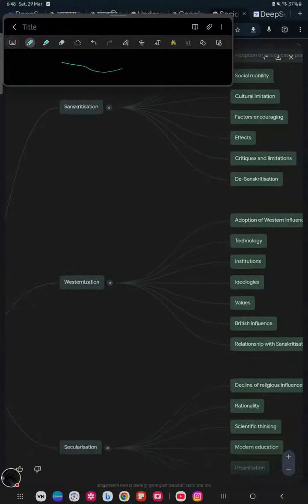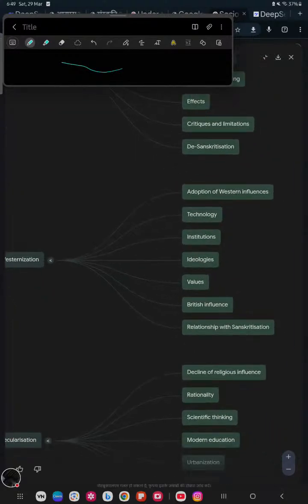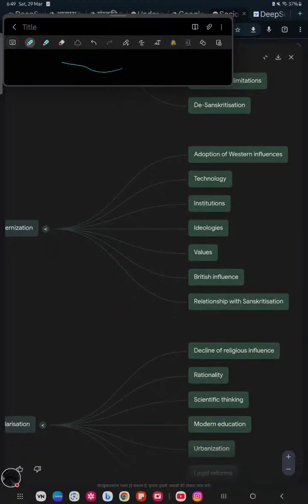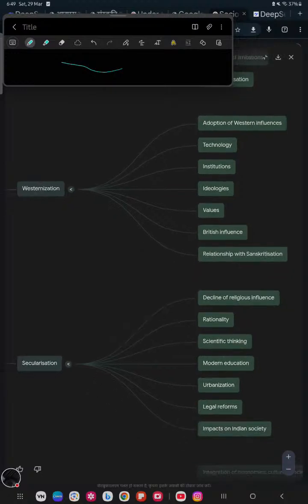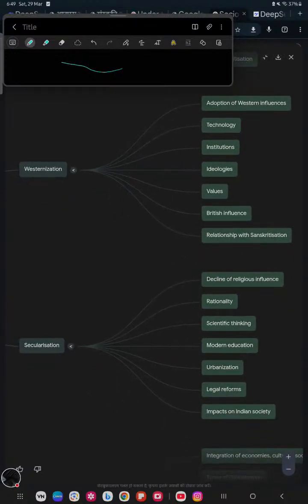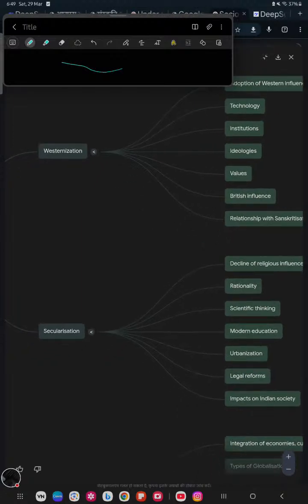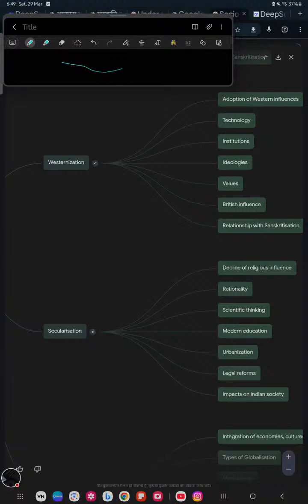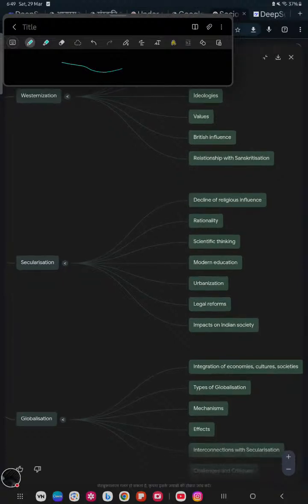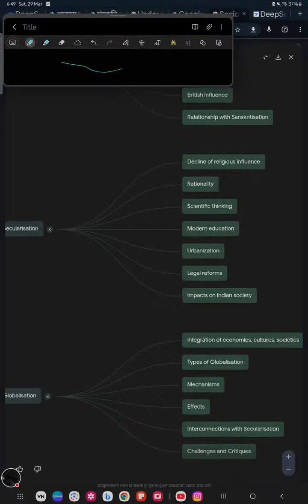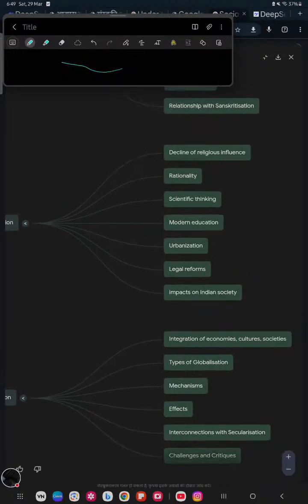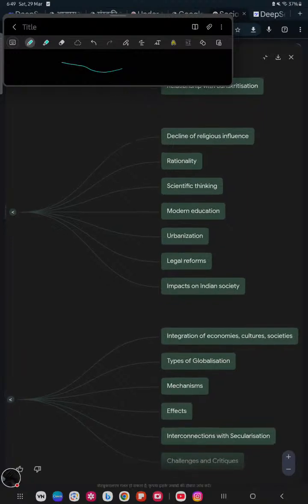Then comes westernization, the adoption of western influences, technology, institutions, ideologies and values. It is by the 150-year rule of the British, and it has a relationship with Sanskritization. So the lower caste follows Sanskritization and the upper caste follows westernization. Then comes secularism, the decline of religious influence, and the ideas of rationality, scientific thinking, modern education, urbanization, and legal reform are the impact on Indian society.